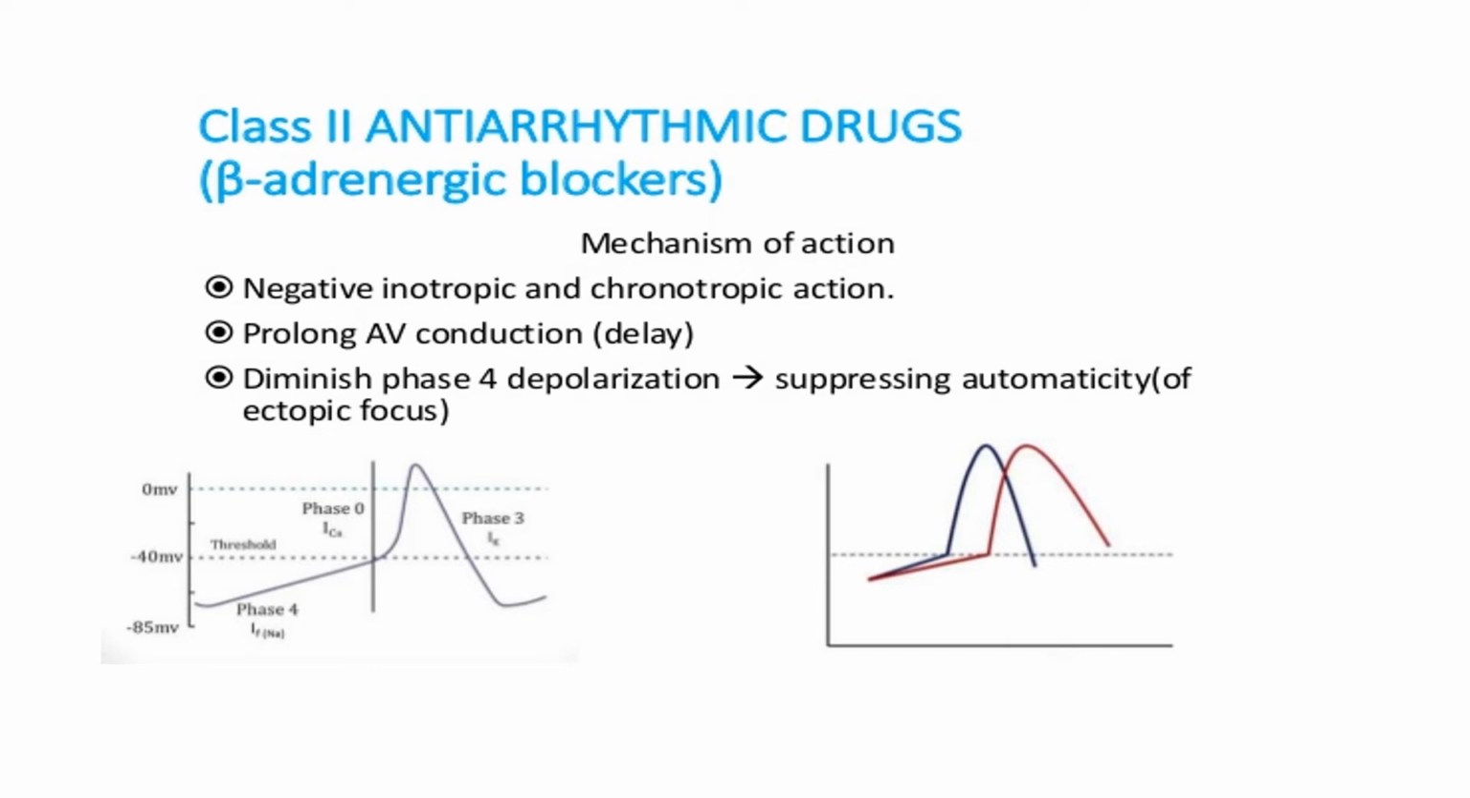Coming to class 2 antiarrhythmic drugs, I told you it is nothing but beta blockers or beta adrenergic drugs. Mechanism of action, I think you might know about beta adrenergic drugs. Many times you have been taught that. It has a negative inotropic and chronotropic action, which may lead to the prolongation of AV conduction. This will diminish phase 4 in the action potential and also suppress the automaticity of ectopic focus. Okay.